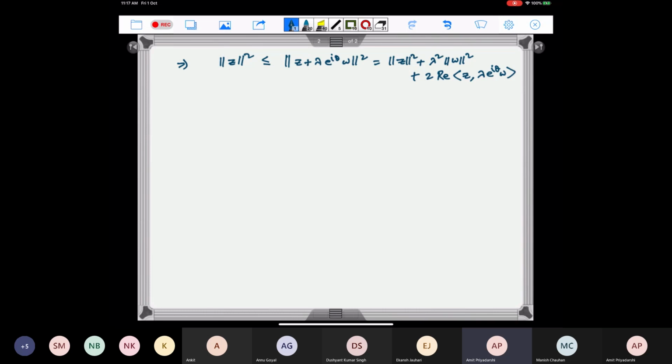Now what is z inner product with lambda e to the i theta w? We'll get lambda e to the minus i theta, the conjugate of this scalar, and then z inner product w, and z inner product w is equal to r e to the i theta.